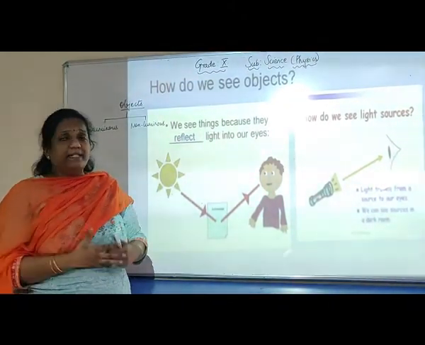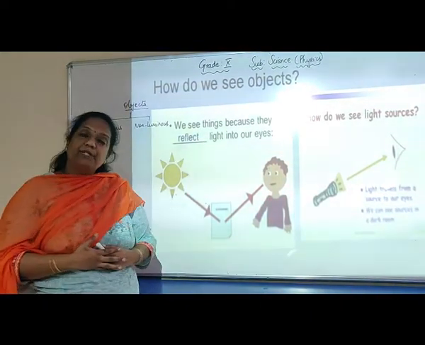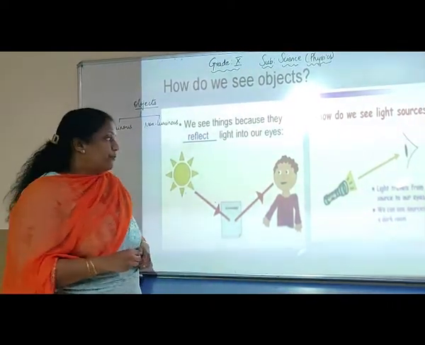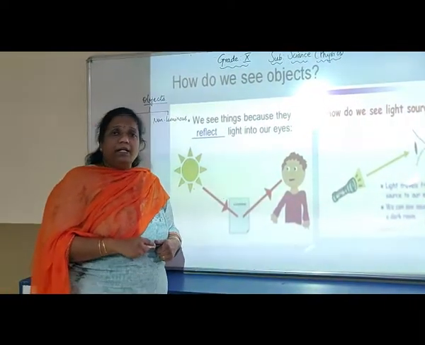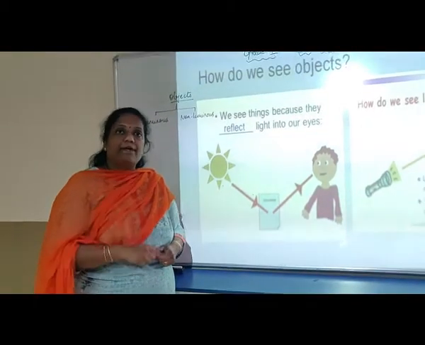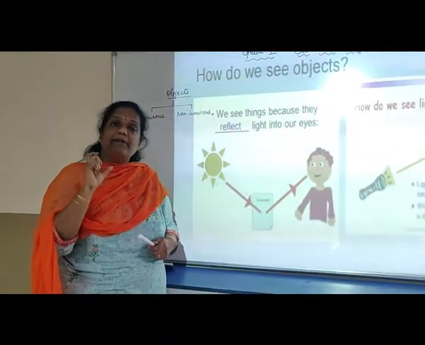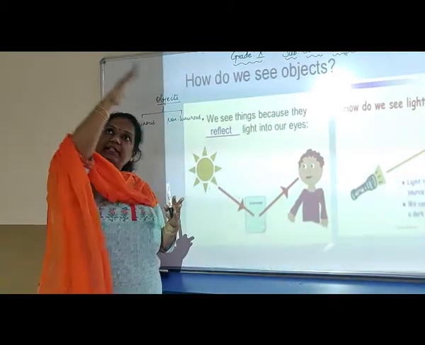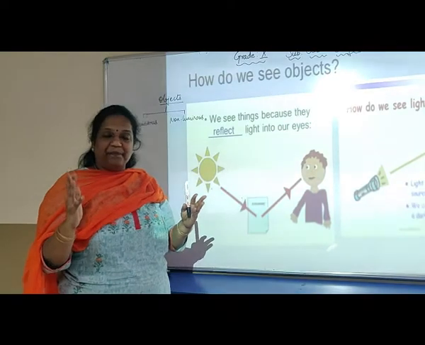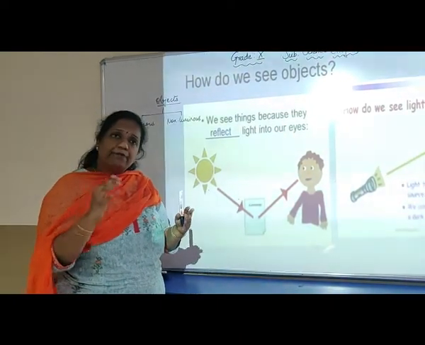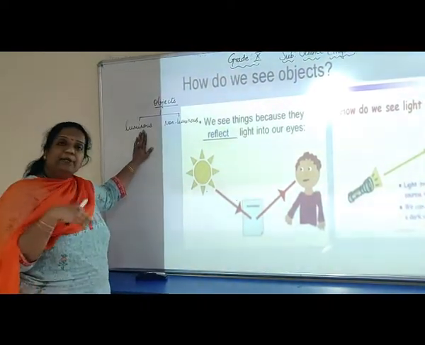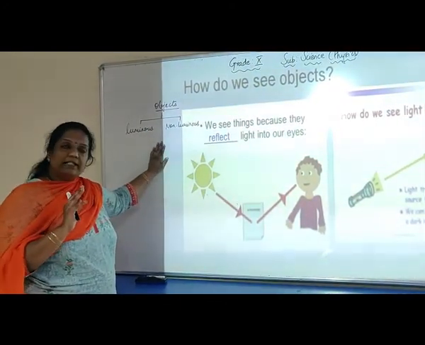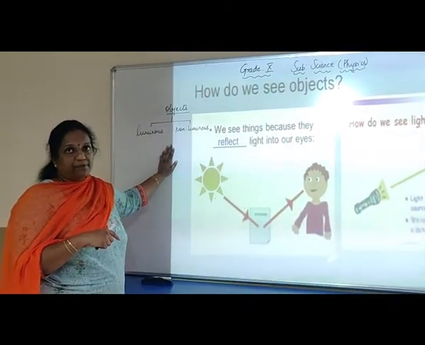And give me another example from nature of a self-luminous source. Very good, fireflies. Interestingly, a photographer, she's only 23 years old, has won the Best Photographer Award in the Animal Wildlife category because she captured the activity of fireflies around a tree. And fireflies appear so beautiful because they are luminous. They produce their own light. I'm sure whatever we discussed in this session is clear to all of you. Thank you so much.